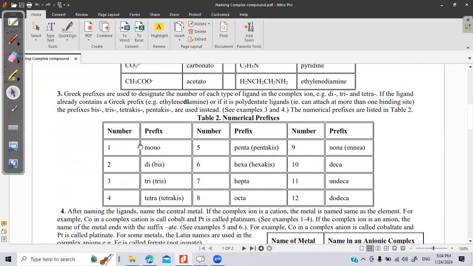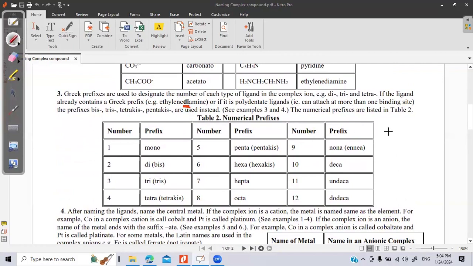We also use prefixes. For example, if we have more than one ligand of the same type, we use di, tri or tetra. But in the case of ligands which already have such a numbering, for example ethylene diamine, the word di is already there in the name of the ligand itself.